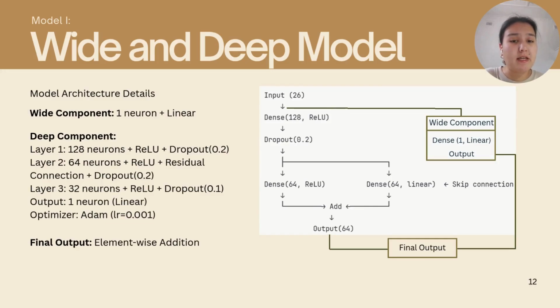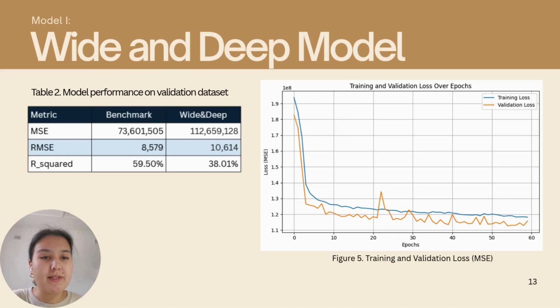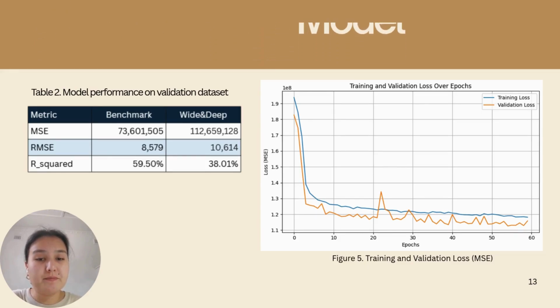And on the next slide, we can see how this model performs. On the right-hand side, you can see training and validation loss decreasing over the epochs. And here, validation is below training loss, which is likely due to the dropout, which was implemented to prevent overfitting. However, performance overall was weak compared to the benchmark random forest. So here we can see that the wide and deep model explains only 38% of the variation in the prices, and its RMSE is higher by 2,000 Danish crowns.